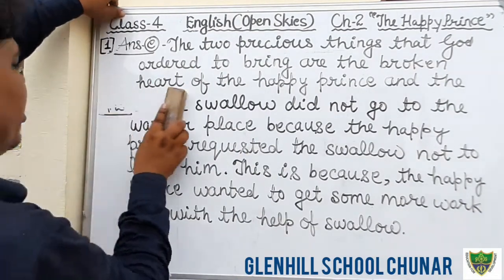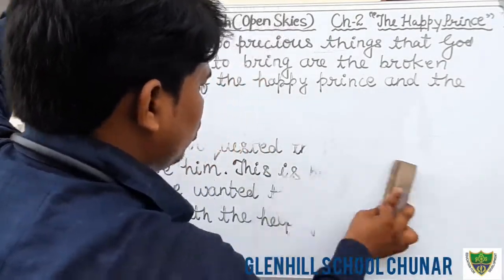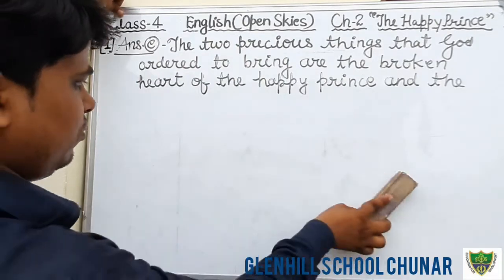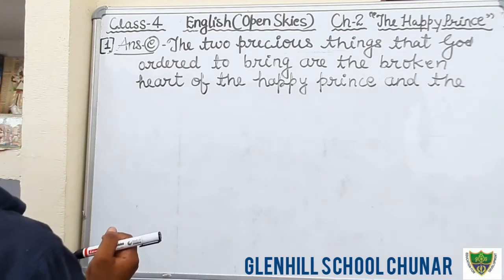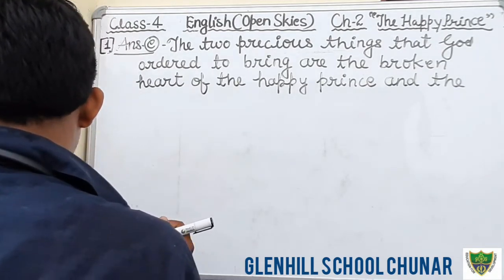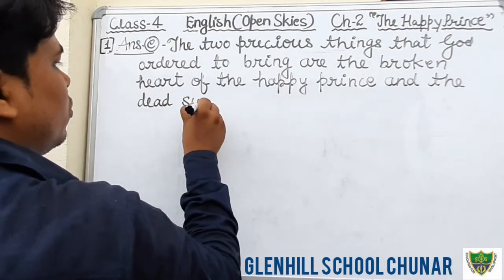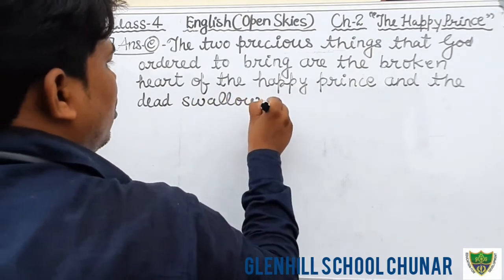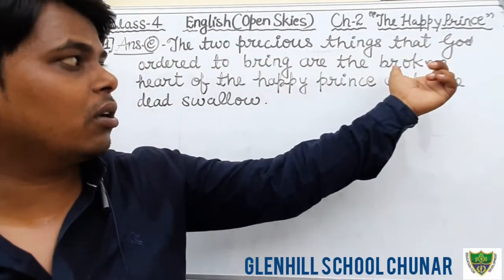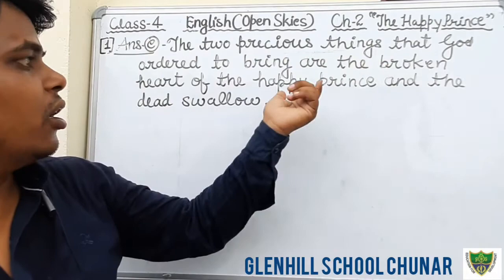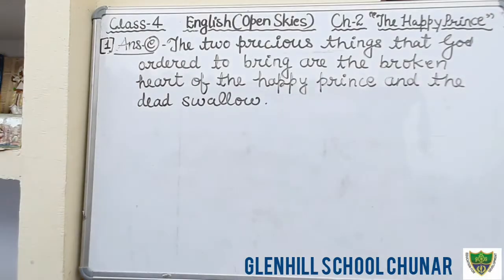Okay students, I am going to erase the answer number D. I hope that you all have done. You see, the heart of the prince and the dead swallow. Okay students, this is the answer number E. The two precious things that God ordered to bring are the broken heart of the prince and the dead swallow. Okay students, this is the answer.